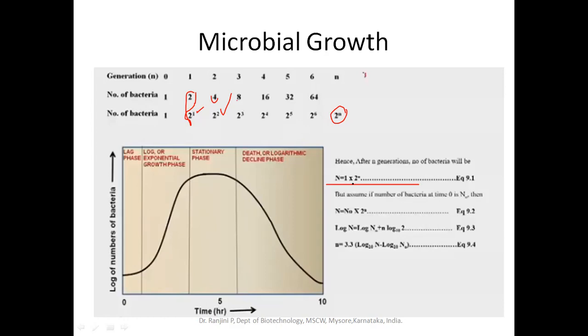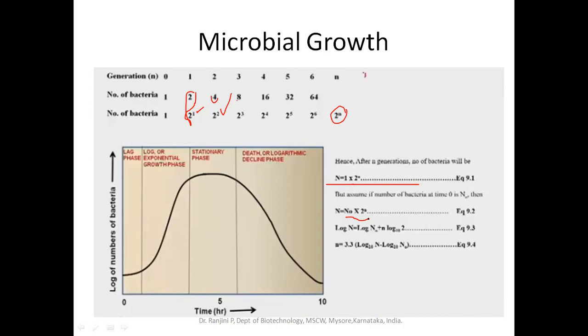But assume the number of bacteria at time 0 is N naught. Instead of 1, we are just imagining that at generation 0, we are inoculating N naught cells.